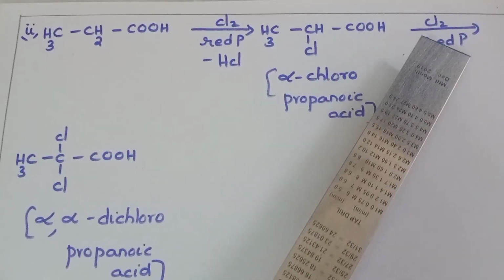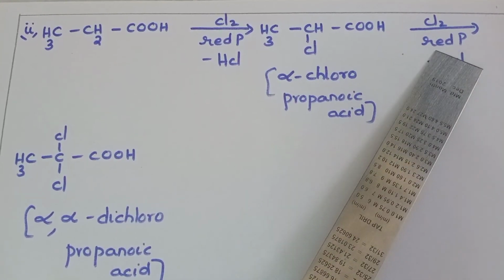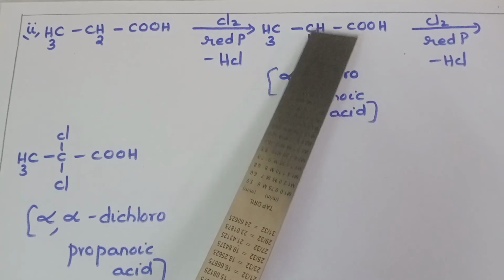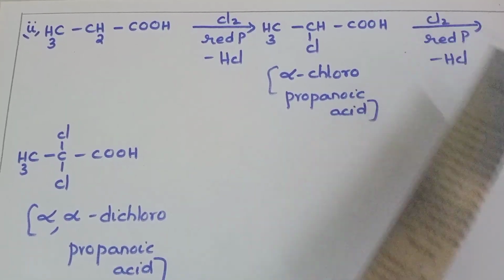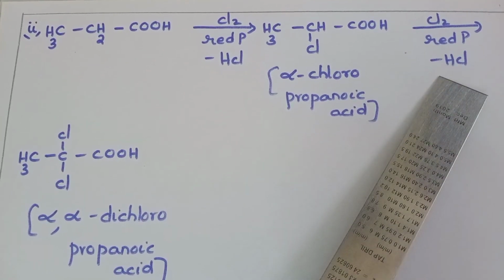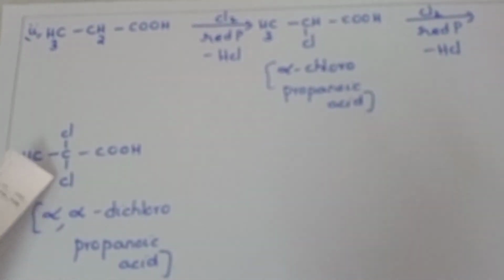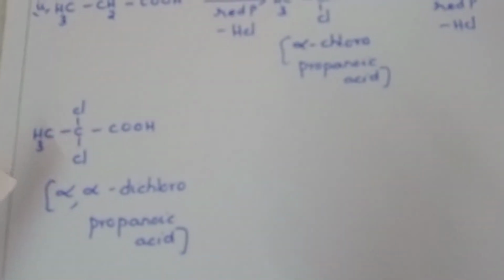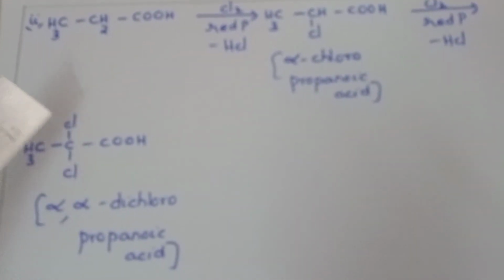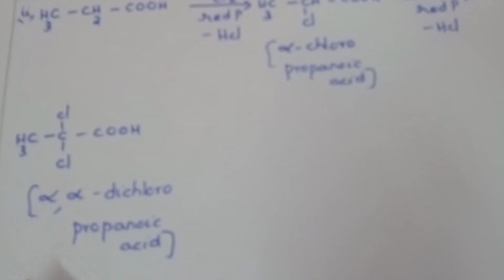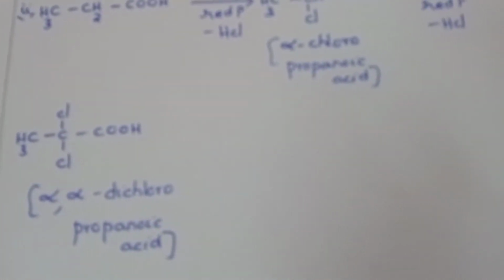This on treatment with Cl2 in the presence of red phosphorus, the remaining alpha hydrogen and one of the chlorine atoms come out as minus HCl, and here we can see the final product. Both the alpha hydrogens are replaced by chlorine atoms, and this is called alpha dichloropropanoic acid. Okay students, this is all about the HVZ reaction.